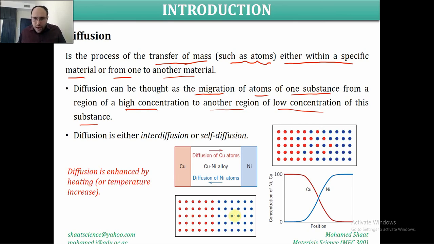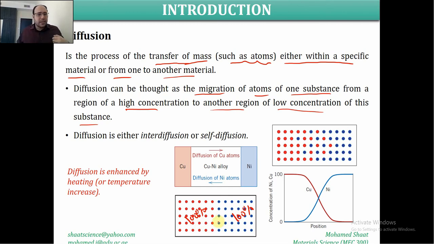So we have 100% nickel here and 100% copper there, with 0% copper here and 0% nickel there. If we just consider the nickel atom, this side is the high concentration side with respect to nickel, and this side is the low concentration side with respect to nickel. We are still talking about the nickel atom itself.